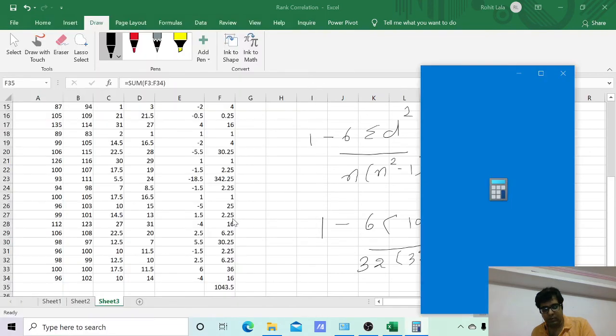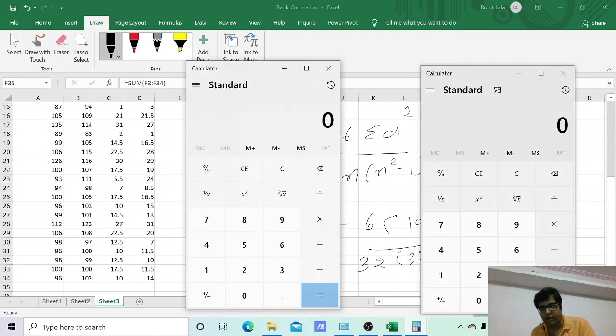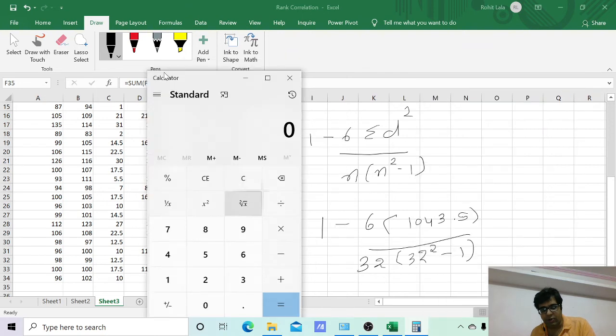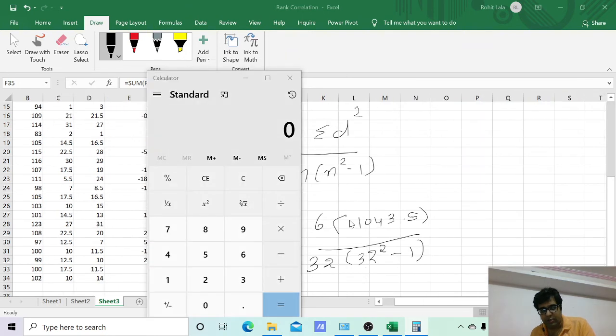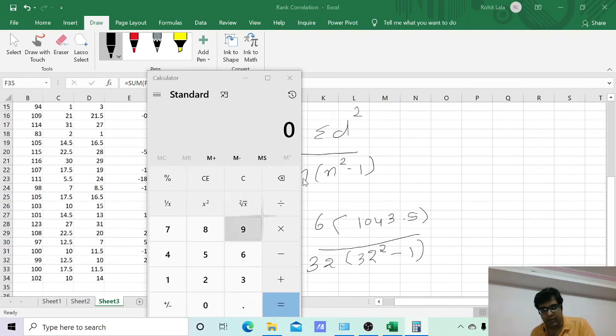So first we need to find the solution of it. First we will do the numerator. 6 into 1043.5, you will get 6261.